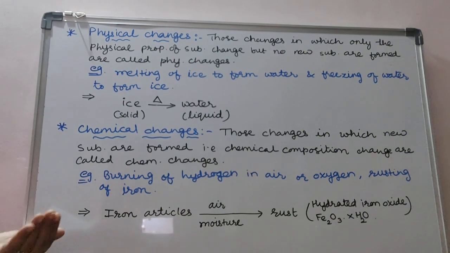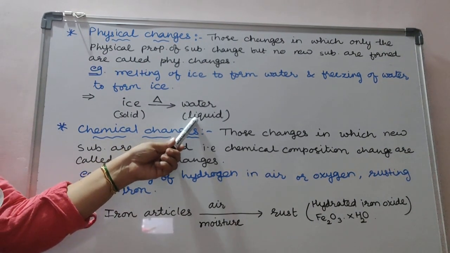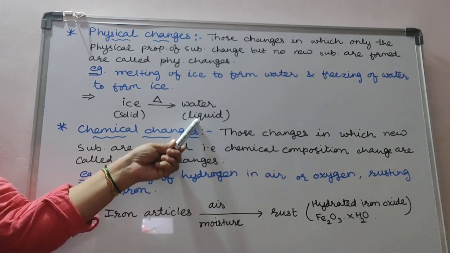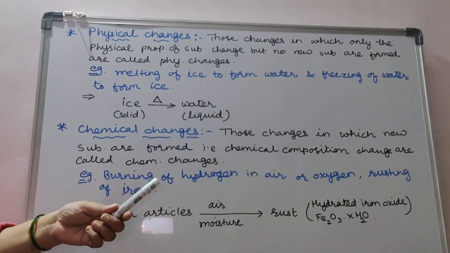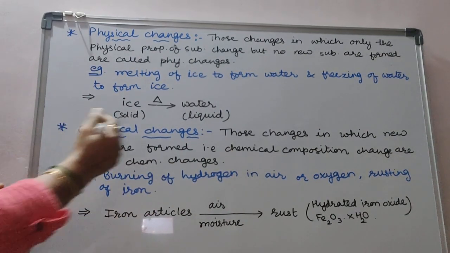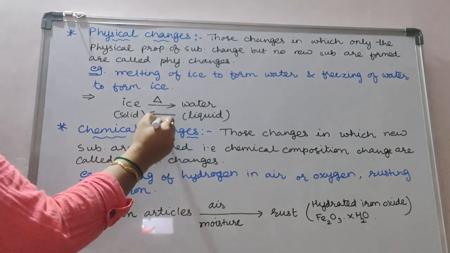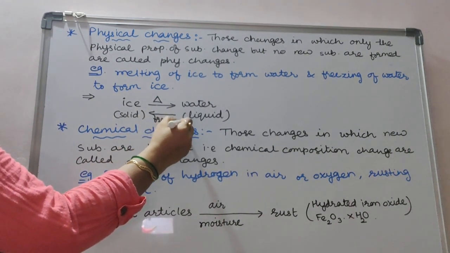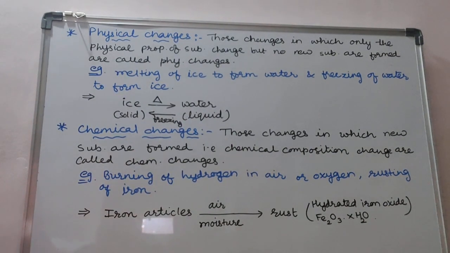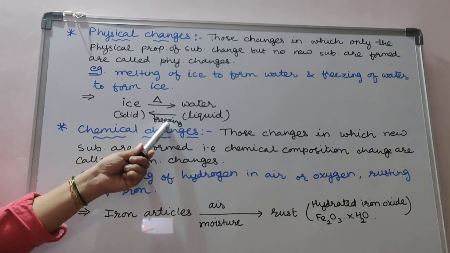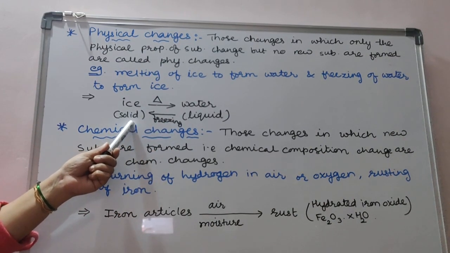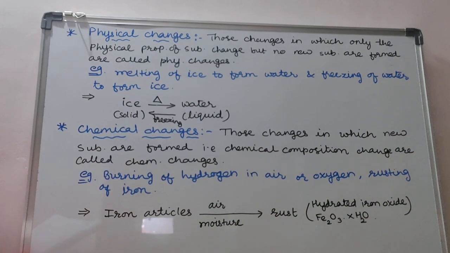Conversely, it means exactly the opposite. When this liquid water is cooled in a refrigerator, it freezes to form ice, means again we can get a solid if we do freezing. So conversely, when water is cooled in a refrigerator, it freezes to form ice. Thus, freezing of water to form ice is also a physical change.